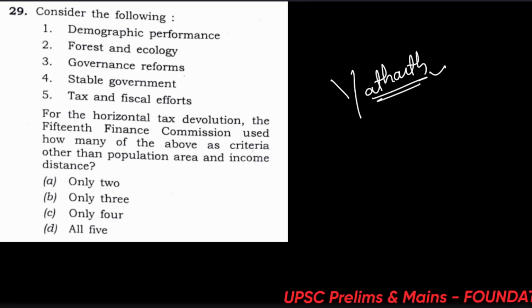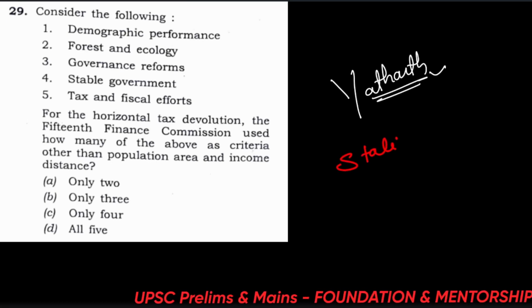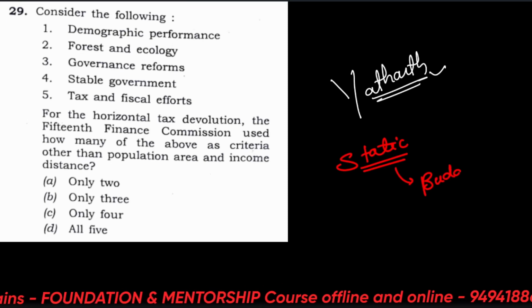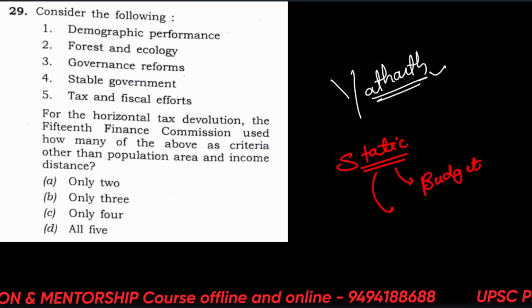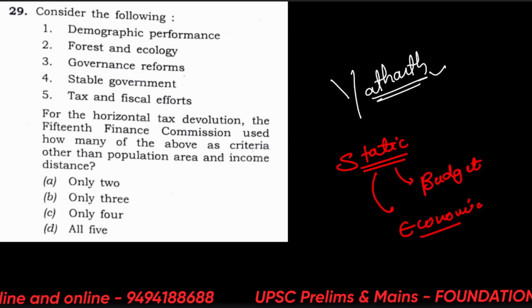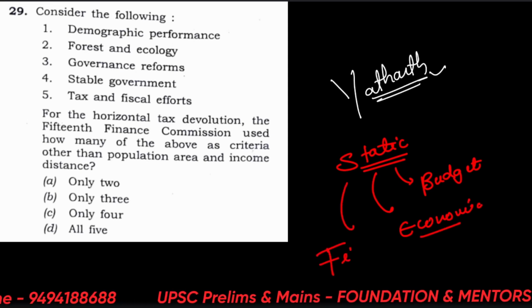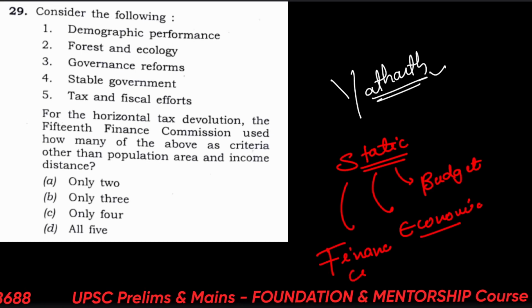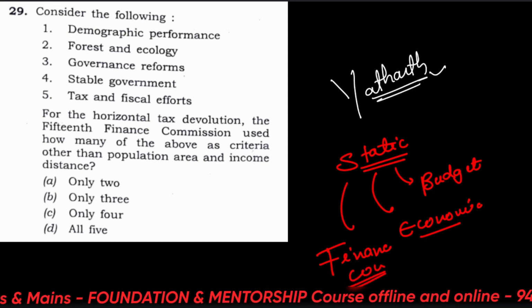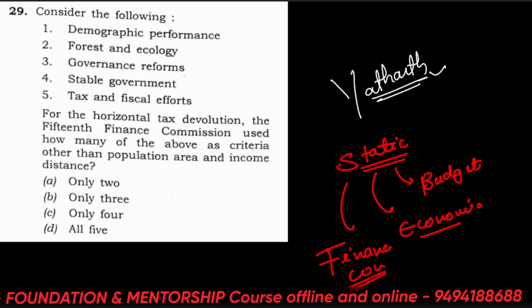There are some static topics that you must read about every year, like the budget, the Economic Survey, and the Finance Commission. These are things that you must read about. They are dynamic and static both. So the question came from here only.